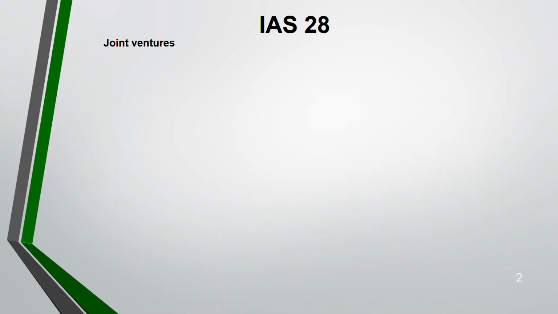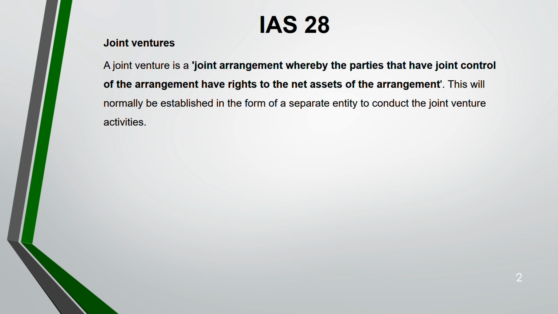Under IAS 28, let us first understand what a joint venture is. You have to understand two things: joint ventures and associates. IAS 28 deals with both of them, but the way you measure them is the same. A joint venture is a joint arrangement where the parties have joint control over the arrangement. They have the right to the net assets of the arrangement. This will normally be established in the form of a separate entity to conduct the joint venture activities.